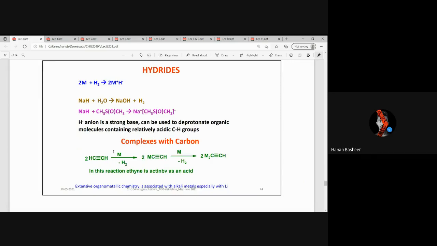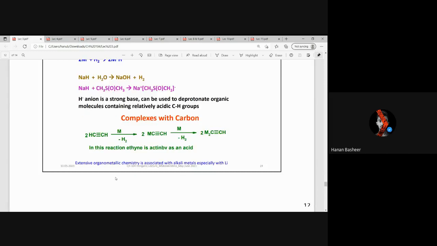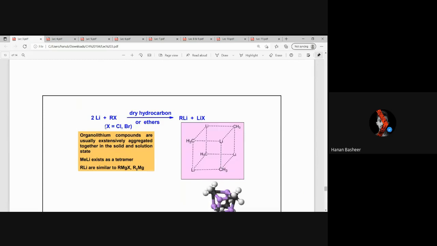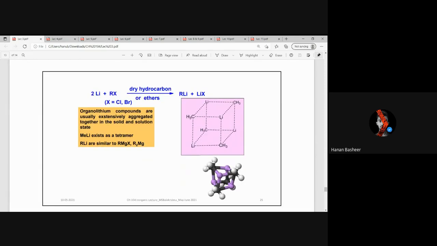And complexes with carbon: this is our acetylene, from which we remove a hydrogen and then add a metal, then we get this. Further we can remove another, and then we will get this. So the metal will be attached to the same carbon as the hydrogen removed before. Now Li added to RX, when we remove X, we get RLi plus LiX, and this is an organometallic compound. In this case it is an organolithium compound, and it will form this type of tetramer.